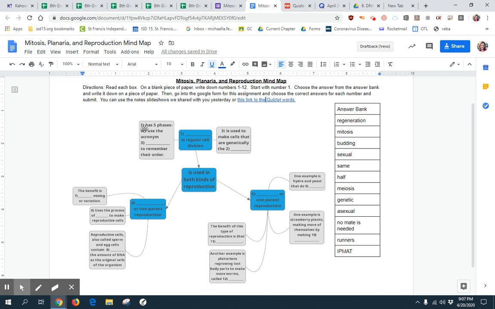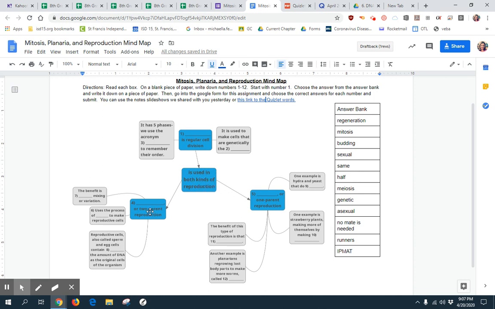Number 3, it, referring to the word you wrote in the blank right here, it has 5 phases. We use the acronym blank to remember their order. So once again, go back over here. What is the acronym for this list that we use to remember the 5 phases of regular cell division? Okay. Regular cell division then can be used in both kinds of reproduction we talked about in this chapter.